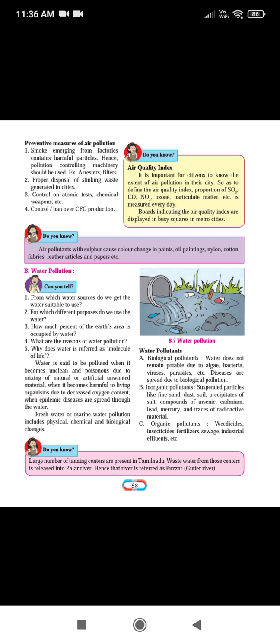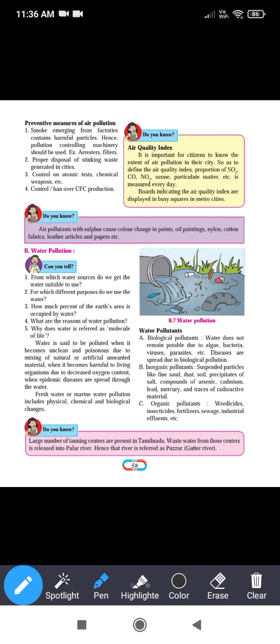For which different purposes? Yes, water is used for washing, for clothing, for drinking. Third, how much percent of the earth's area is occupied by water? Yes, about 70 to 71% of the area is covered by water.